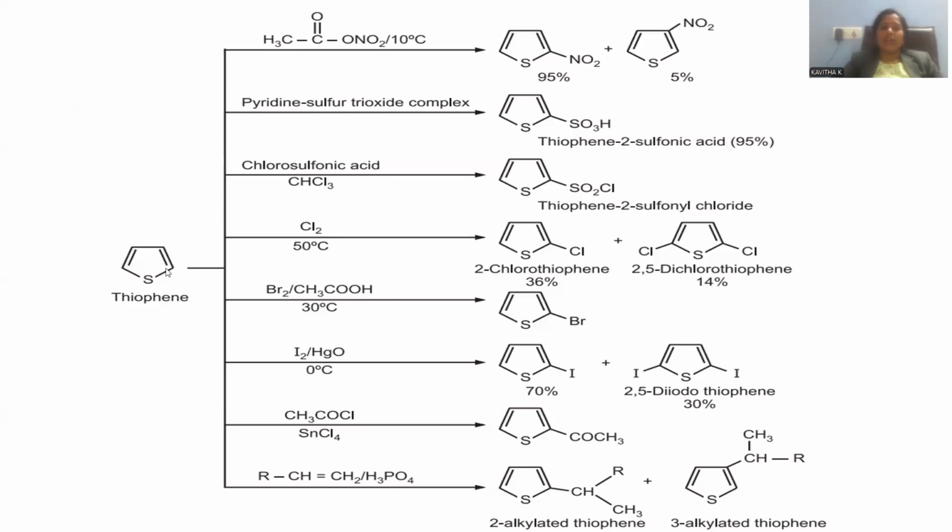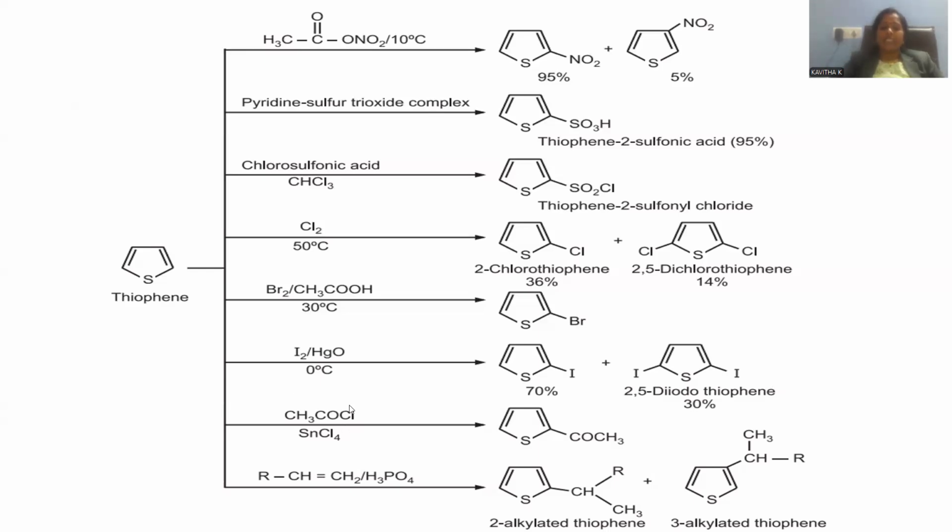Direct chlorination can be performed at a temperature of 50 degrees, giving rise to mono and dichlorothiophene as the final product. Bromination in glacial acetic acid is able to generate 2-bromothiophene as the product. Iodination in the presence of mercury oxide gives rise to mono and diiodo substituted products. But monoiodination is the major product over this diiodo product.